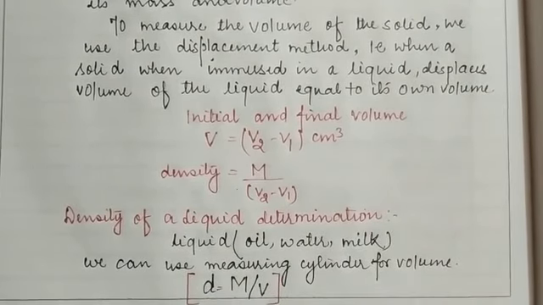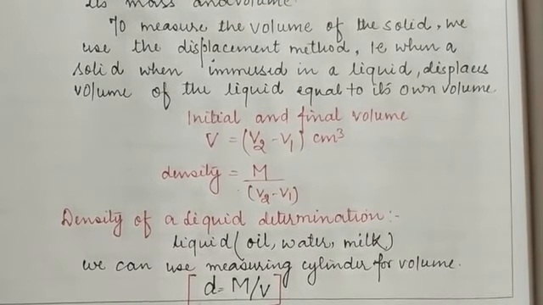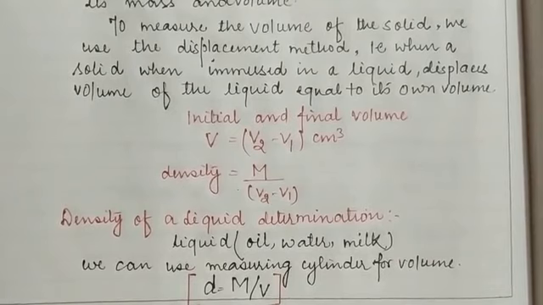These are the possible ways with which we can calculate the density of a liquid. Also, the density bottle is an apparatus with the help of which we can easily calculate the density of a given fluid or liquid.